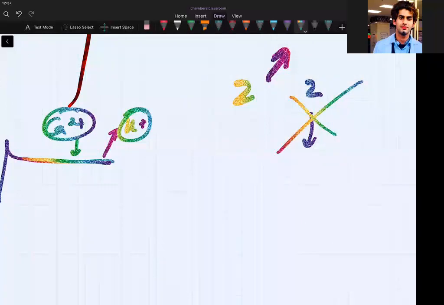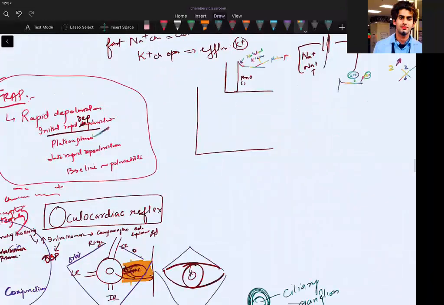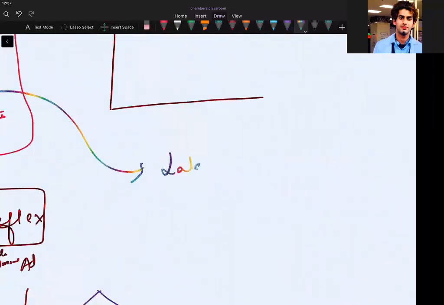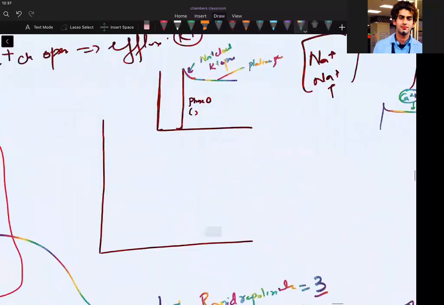And now there will be phase 3, which is called late rapid repolarization. Now the plateau is done. Late rapid repolarization will be called phase 3. It happens because the slow calcium channels will close and potassium is again being thrown out. That's why you are becoming more negative.